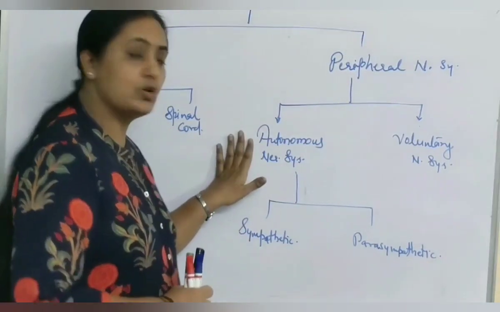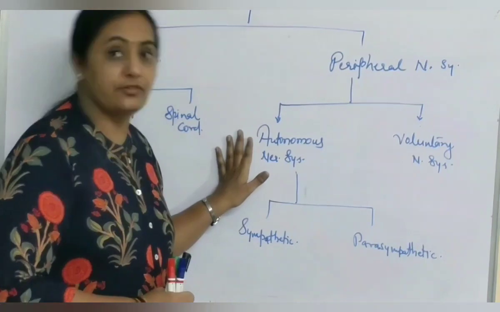How? For example, autonomous means, as I told you, it comes under involuntary actions.